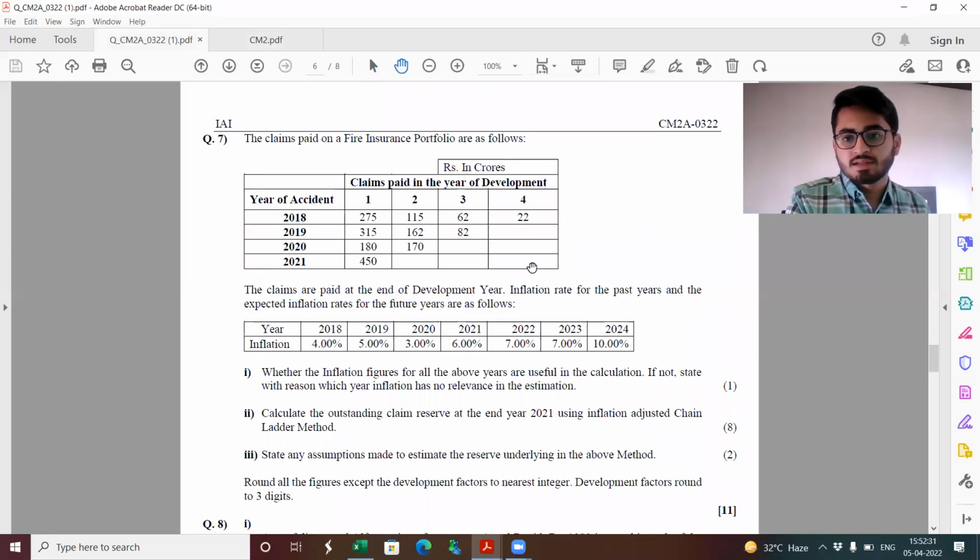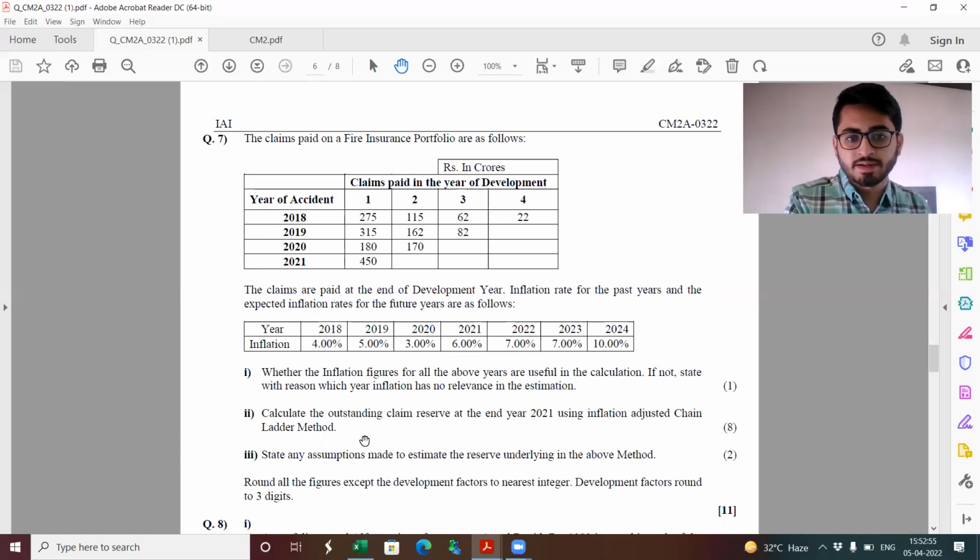Then question 7, it's a runoff triangle. Various information is given. Coming to part 1 quickly, whether the inflation figures for all the above years are useful in the calculation. If not, state with reasons which year of inflation has no relevance. So it will be basically 2018, because all of these data are at the end of the particular year of accident. So the inflation of 2018 will not be of any useful interest.